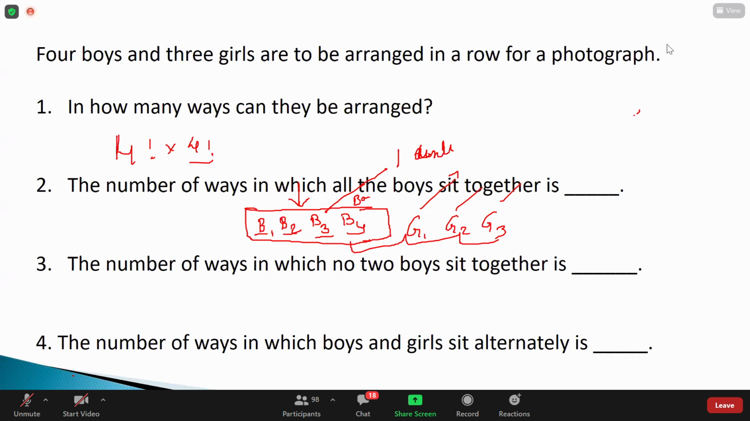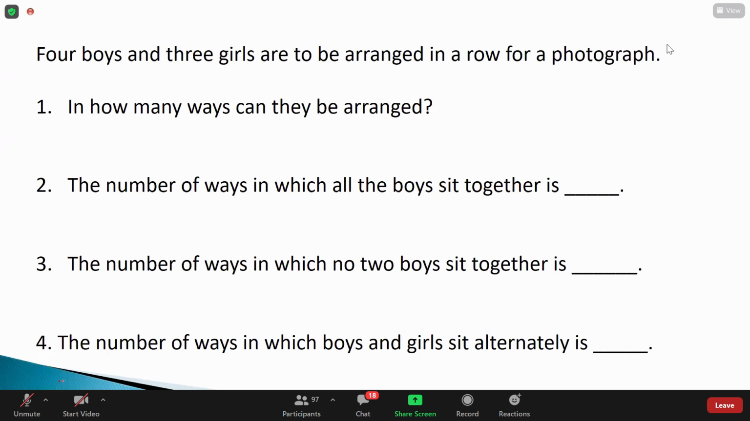This time, Chandana, I'm expecting an answer from you. Nikita or Gurjot, anyone can respond to this problem. So the thing is here, this time the girls always sit together. The problem is given as all the girls sit together. Sir, 3 factorial into 5 factorial.